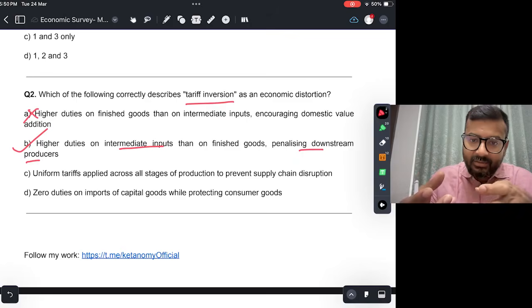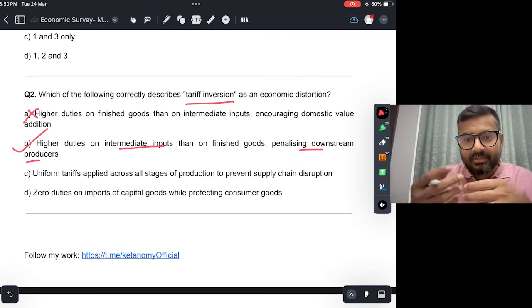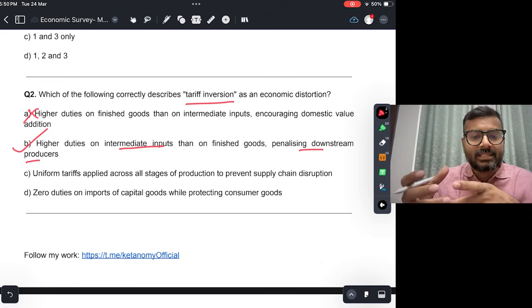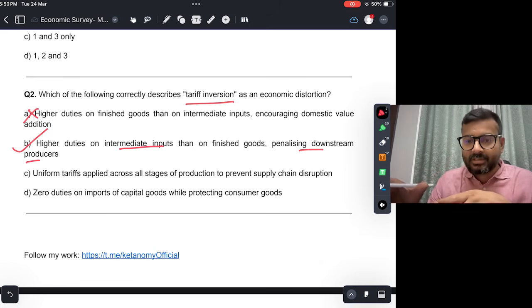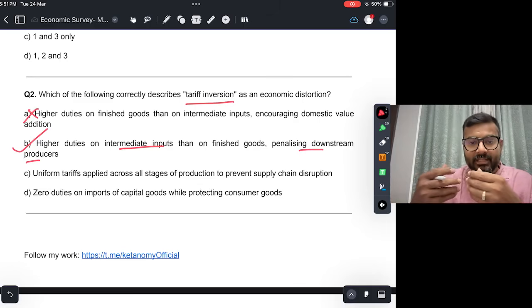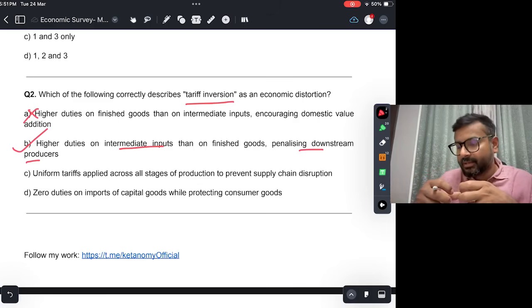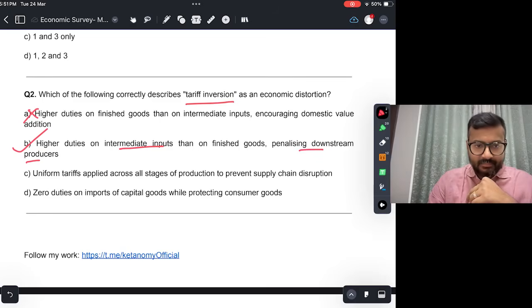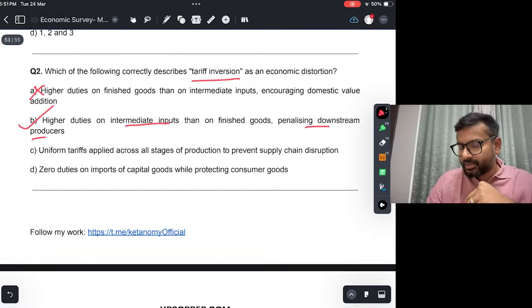Intermediate inputs में ज़्यादा ड्यूटी टैक्स ज़्यादा लग रहा है and finished goods में कम लग रहा है, right? So that is tariff inversion and it penalizes downstream producers जो maybe इंटरमीडिएट गुड्स या फिर रॉ मटेरियल्स प्रोड्यूस करते हैं, उनको पेनलाइज होता है because they have to pay higher duties on their goods, but जो सेल करते हैं finished goods उसमें कम देना होता है. Alright, so this is not good for the economy.